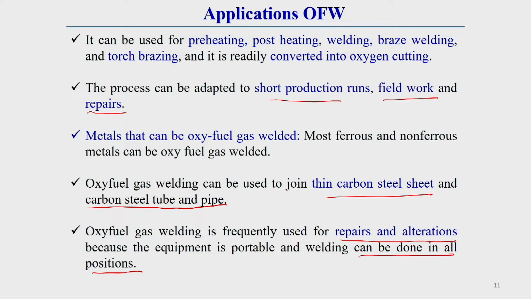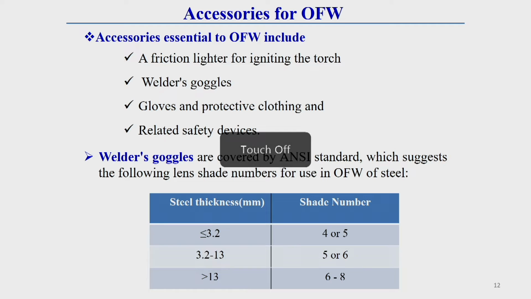So these are the general applications of these types of welding techniques. Now, what are the accessories for this oxy-fuel welding technique? That you should also know. The major accessories of oxy-fuel welding techniques are: for starting the arc, a friction lighter is required for igniting the torch. Then some welding goggles are required, because whatever arc is generated can be harmful to the eye. That's why goggles are used.